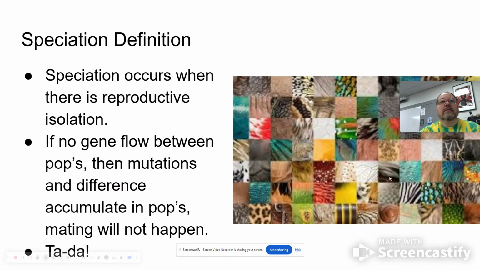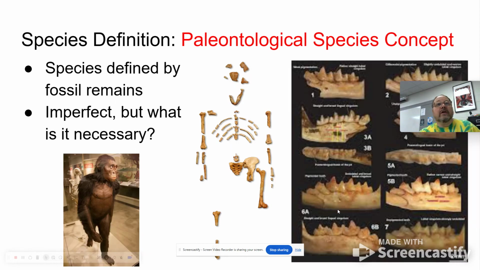Another species definition is the paleontological species concept. This is looking at fossilized remains. The trick with the biological species definition is that more than 99% of all species that have ever existed are extinct. So if there are records of species that once existed in fossils, what we can do is look at features that remain. Now again, this is challenging because remains from fossils can be limited.